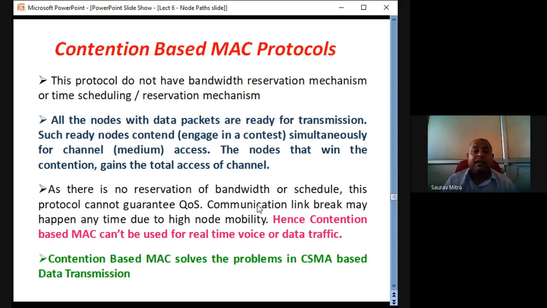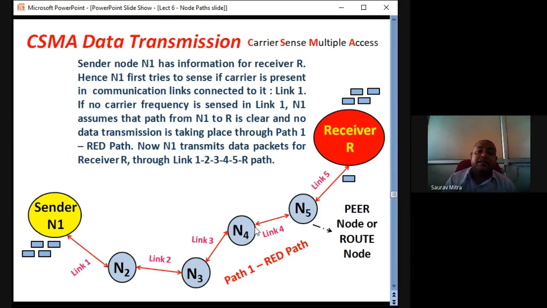We cannot use simple contention-based MAC for that. For very critical or typical applications, we have to use contention-based MAC with some kind of reservation, either bandwidth reservation or time scheduling. Last thing, contention-based MAC solves the problem of CSMA-based data transmission. What is CSMA? It is called carrier sense multiple access. This is the most primitive type of communication in ad hoc networks or any wireless network. We'll start our next discussion in 10 minutes with CSMA-based data transmission. So I stop here.